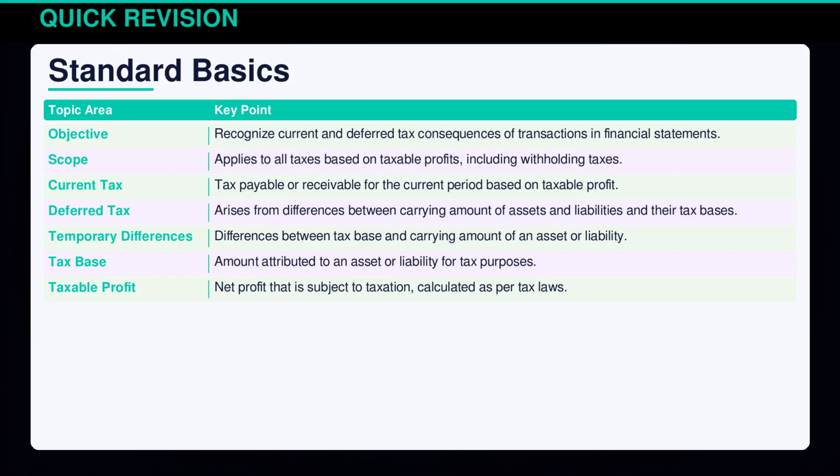Indian Accounting Standard 12 is all about recognizing the tax impact on transactions. It applies to taxes based on taxable profits. Understand current tax as the amount due for the current period, while deferred tax arises from temporary differences. Key definitions include tax base, which is the amount attributed to an asset or liability for tax purposes, and taxable profit, the net income subject to tax. These basics set the foundation for mastering the standard.